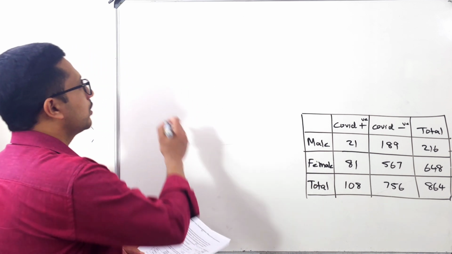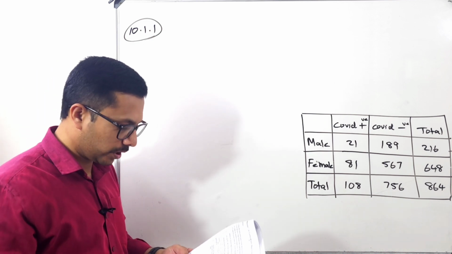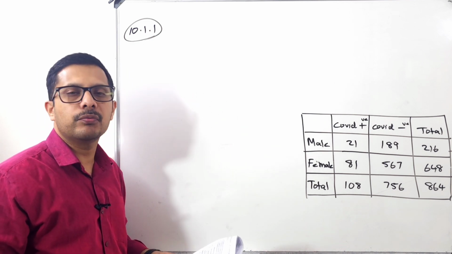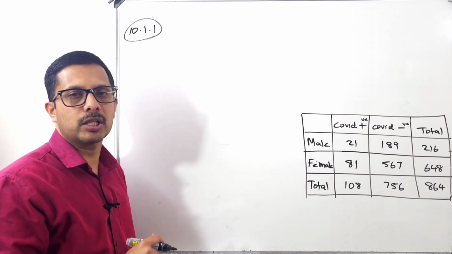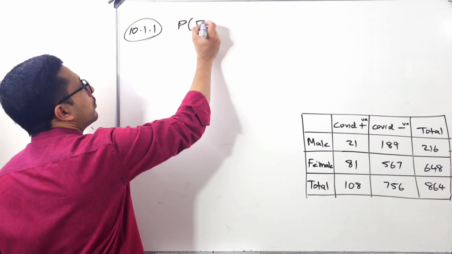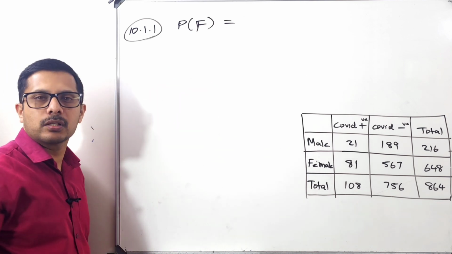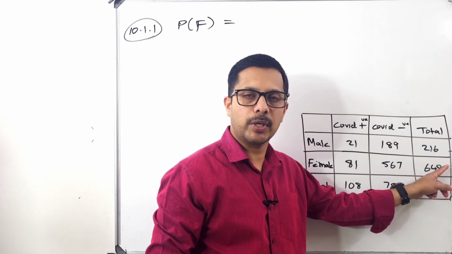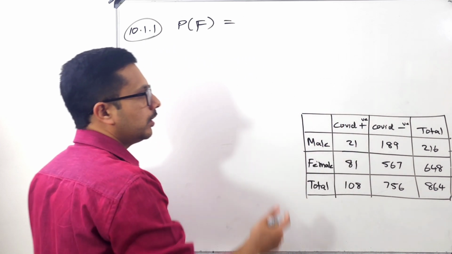A very simple question. First question, 10.1.1. Calculate the probability that a randomly selected participant is a female. Total, how many females are there? 648. And the overall total? 864. So what is the probability?